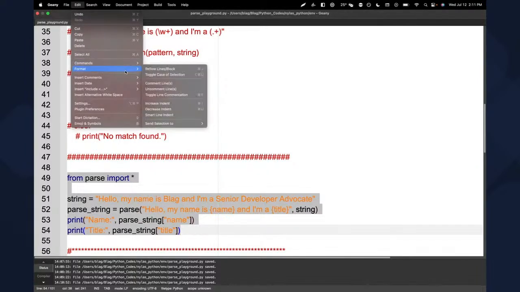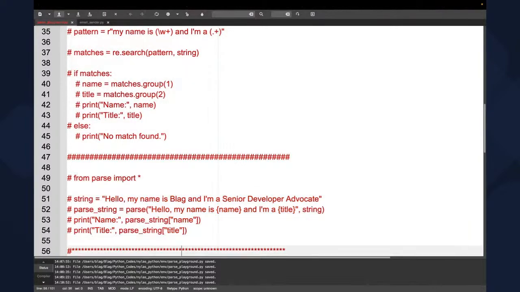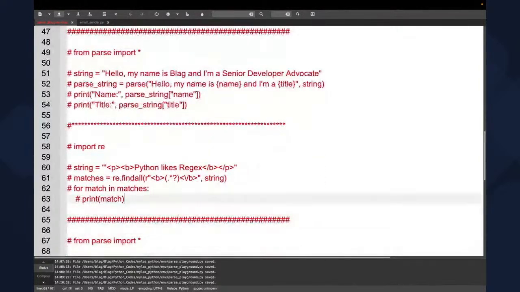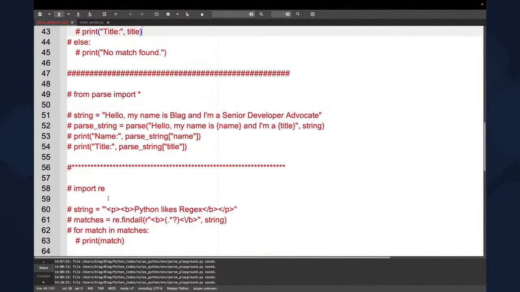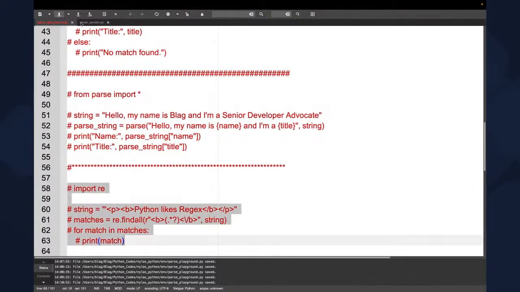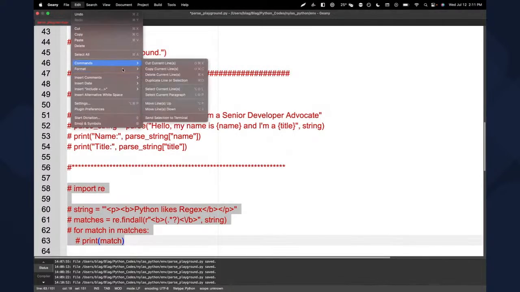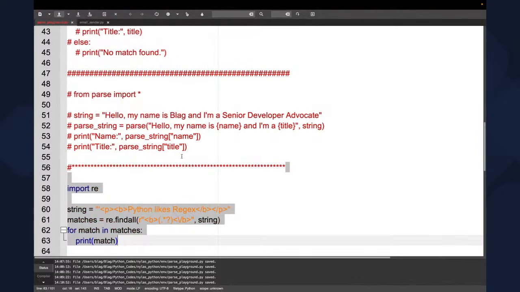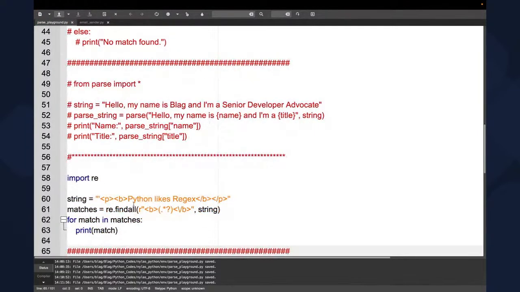So we have one more example, if I'm not wrong, is this one here. We actually have 2 more, which is nice. So here, for example, let's say we have this. So we have a P and we have a B, right? So this is a paragraph, this is bold. And we have Python light regex. And we want to grab just what is inside the bold tags.